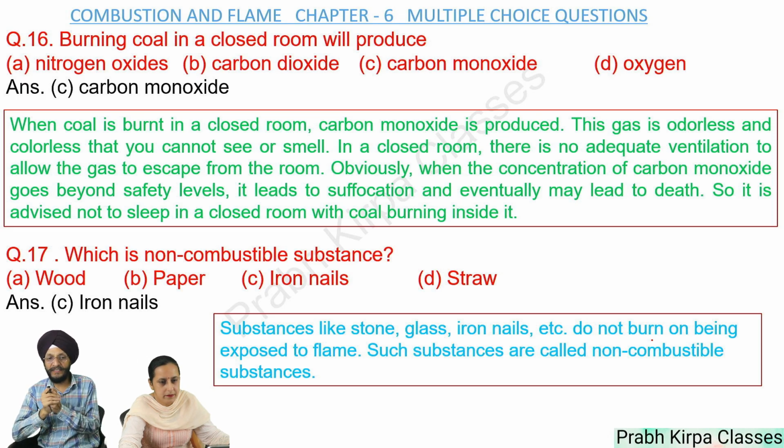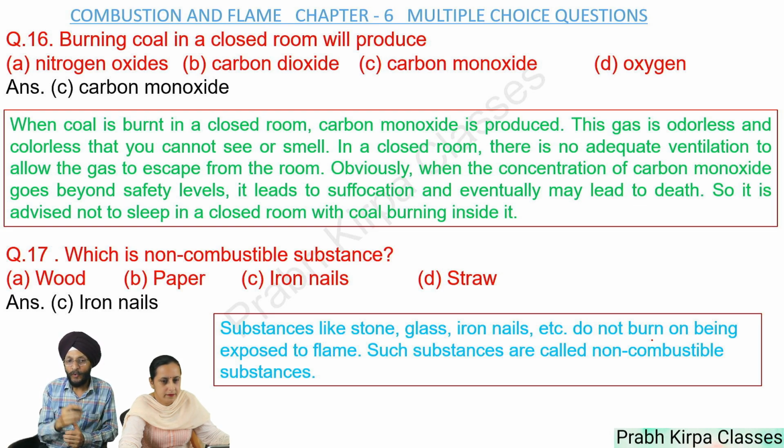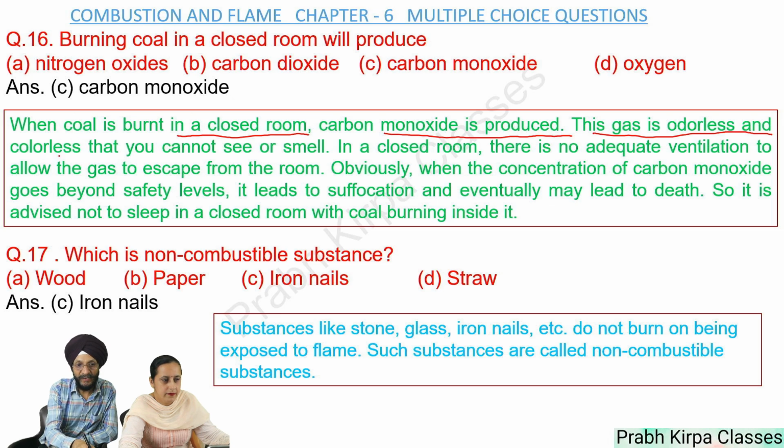So far as science is concerned, we are reading it not only for the purpose of education. We must also understand what may be the consequences, as in real life these situations often arise when we read about them in the newspapers or on TV. So what is that? When coal is burnt in a closed room, carbon monoxide is produced. This gas is odorless and colorless, so you cannot see or smell it.